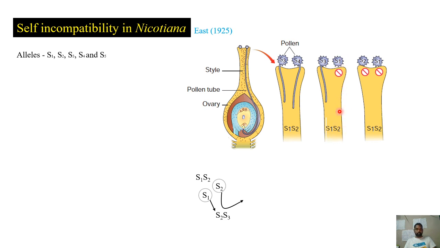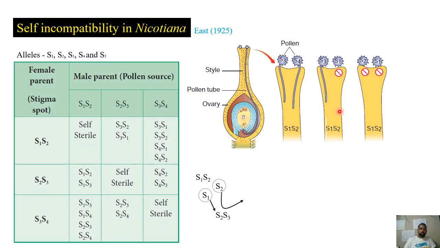to germinate. So the different compatibilities can be written in a tabular form like this, where the male plant, for example, is S1, S2 and the female plant is S1, S2, it will not be allowed to germinate. That is, self-sterility can be seen here. And if the male parent is S2, S3 and the female plant is S1, S2, as we know, S2 and S2, therefore this S2 pollen grain is not allowed to germinate.